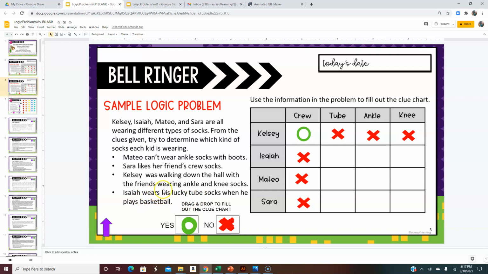So there you go. That is the explanation on how to use the clue chart to help you solve these logic problems. I hope you have fun reading through these and solving them. Good luck.